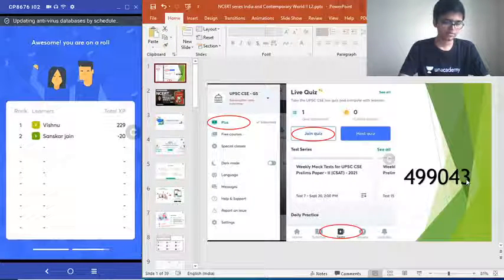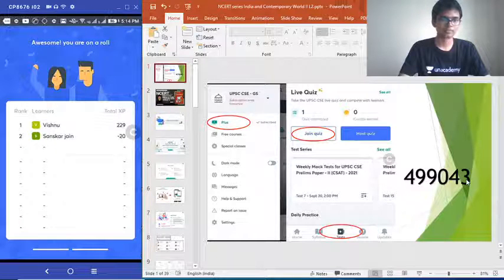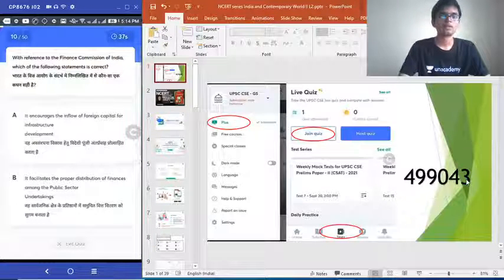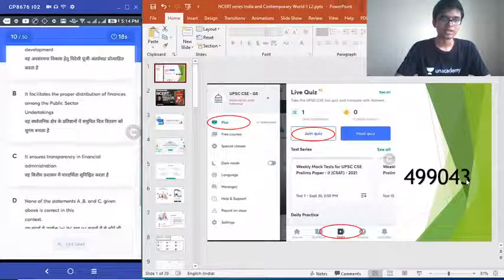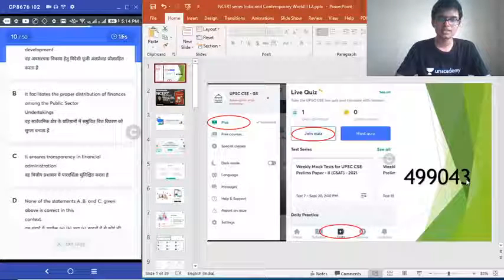Question number 10. With reference to Finance Commission of India, which of the following statements is or are correct? Okay. Option A. It encourages the inflow of foreign capital for infrastructure development. B. It facilitates the proper distribution of finances among public sector undertakings. C. It ensures transparency in financial administration.